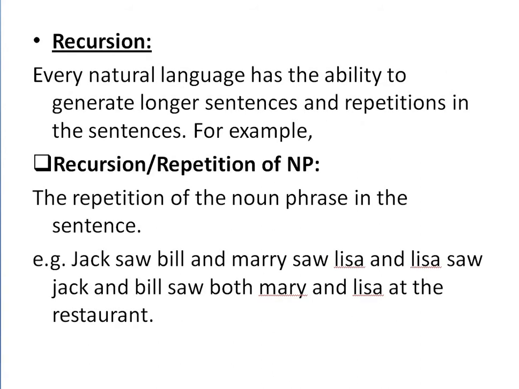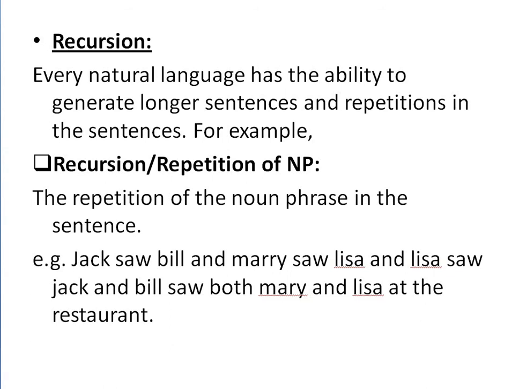So now move towards the second property of the generative grammar. The second property of the generative grammar is recursion. Recursion means repetition. Every natural language has the ability to generate longer sentences and repetitions in the sentences. Generative grammar is a universal feature, and in every language, every person has the creativity to create novel sentences in his or her language. So every person has this ability of recursion or repetition.